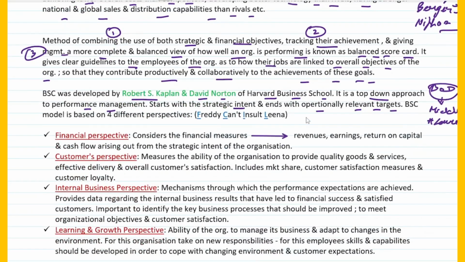So it basically starts with strategic intent and ends with operationally relevant targets. Now the BSC model is based on 4 different perspectives. Very, very important, 4 different perspectives. How I remember it is, Freddy can't insult Lena, right? So FCIL. Let's have a look at what exactly FCIL is.